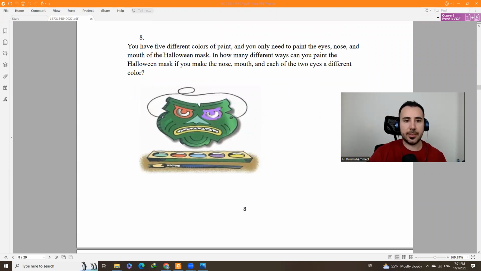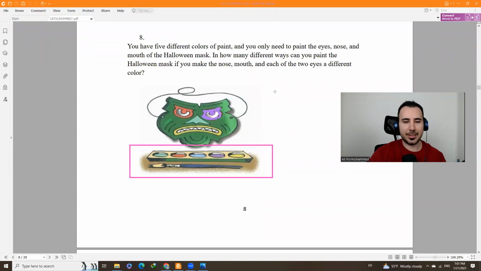So question 8, if you have 5 different colors of paint and you only need to paint the eyes, nose, and the mouth of the Halloween mask, in how many different ways can you paint the Halloween mask? If you make the nose, mouth, and each of the 2 eyes different colors. So I think most of you can answer this question.